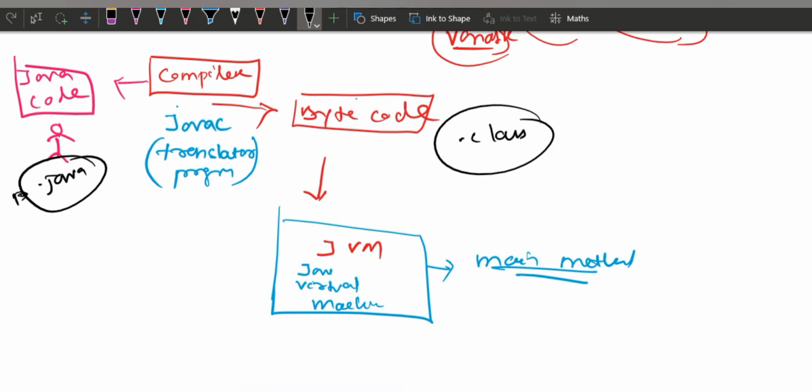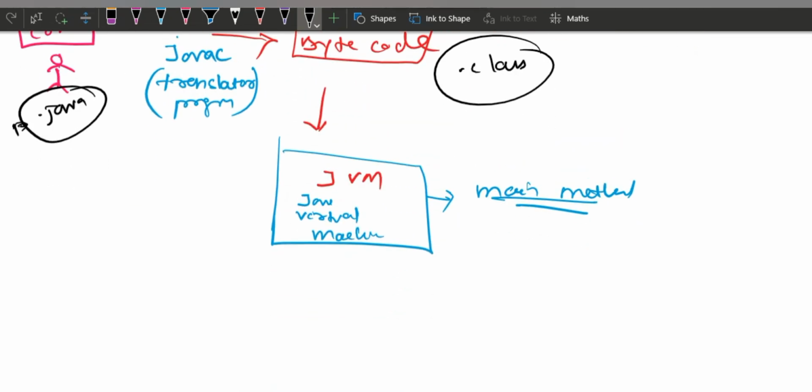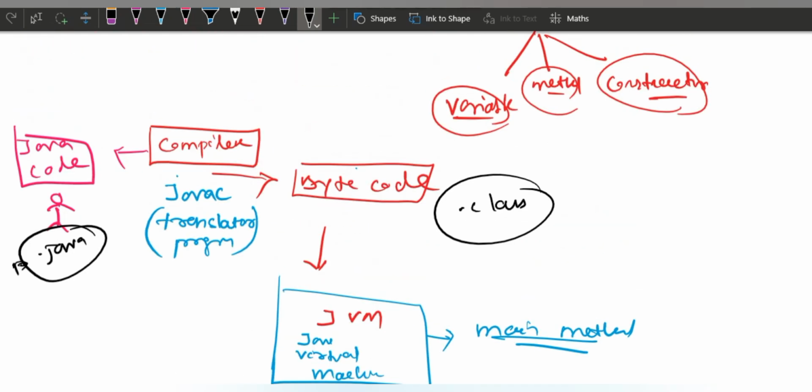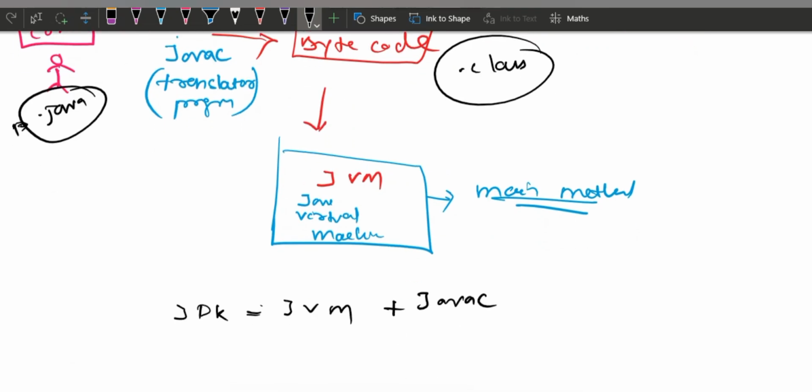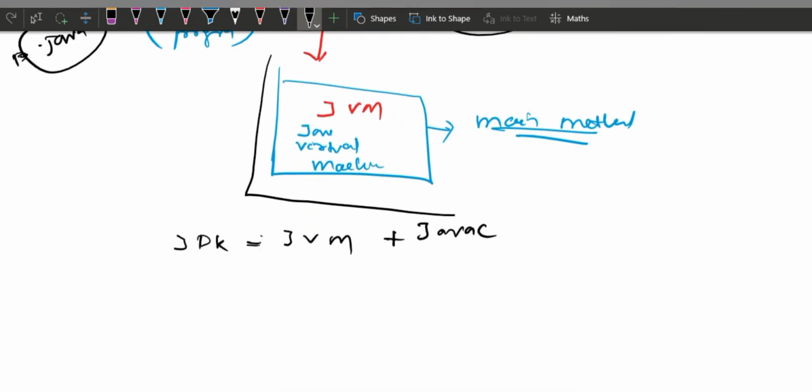So now can I say that the Java Development Kit, JDK, is a combination of JVM plus the compiler, javac. Another term is the Java Runtime Environment, JRE. What is that? Sometimes we need some extra keywords, some library classes. Those are contained in the JRE. This provides all the stored items. This is like a library for the Java compiler.